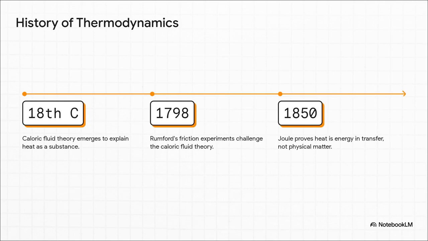They built perfectly consistent, highly sophisticated mathematical models all around this imaginary fluid. It wasn't until Rumford's friction experiments in 1798 and then Joule measuring the mechanical equivalent of heat in 1850 that science finally realized, wait, caloric doesn't actually exist. Heat was just energy in transfer. They had treated a state as a physical substance, which produced a completely ontologically confused framework.